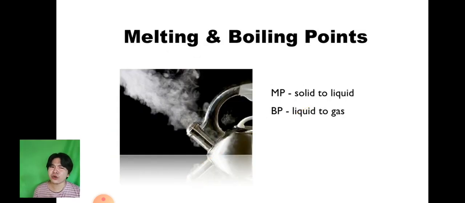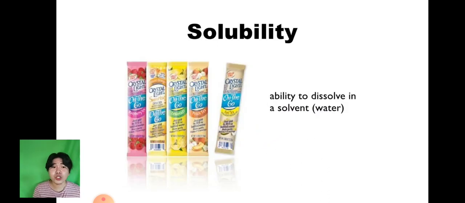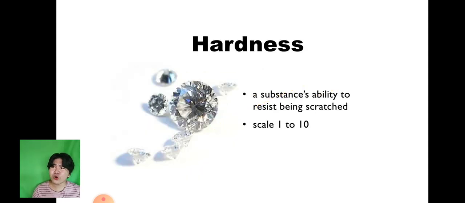We also have melting and boiling points. We also have solubility, kanang matunaw siya, madissolve siya. So, trivia, you know what the universal solvent is? Water. Next, of course, the hardness. Hardness is a substance's ability to resist being scratched. Dili kay gahi nga gahi lang siya ha, but it resists being scratched. And we are using the Mohs hardness scale, from 1 to 10. 1 is pinaka soft gyud siya, which is talc, and the hardest one is the diamond.